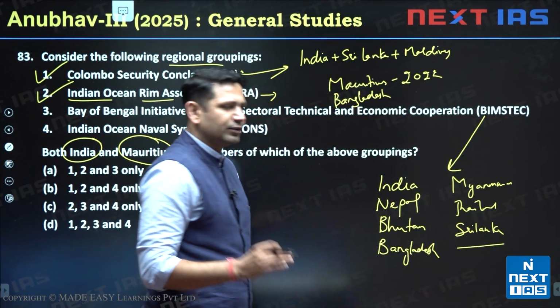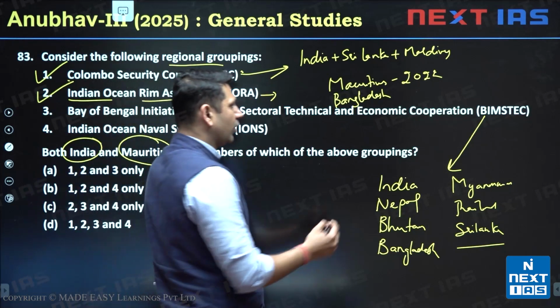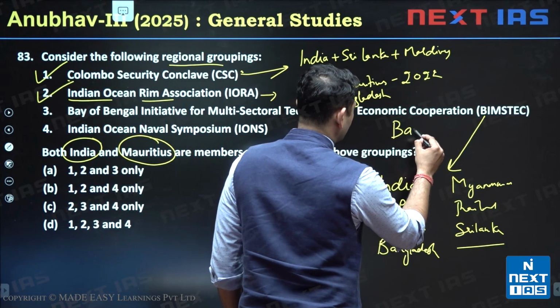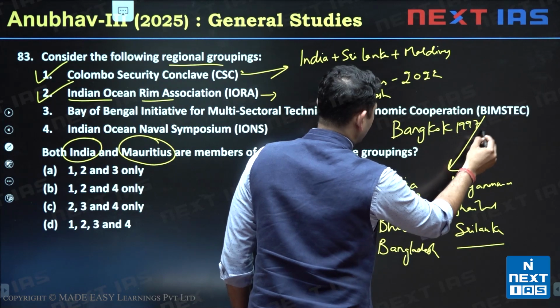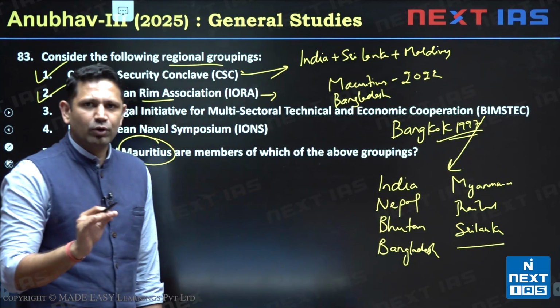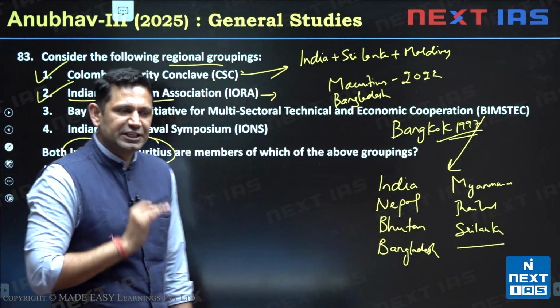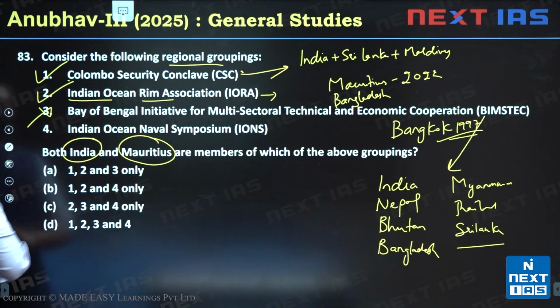So these are the countries which form this BIMSTEC grouping. It was formed through the Bangkok Declaration of 1997. So Mauritius is not part of this BIMSTEC initiative. So this statement becomes wrong here.